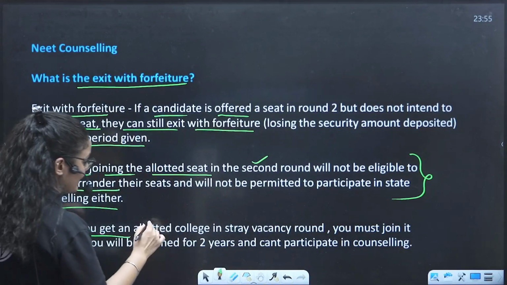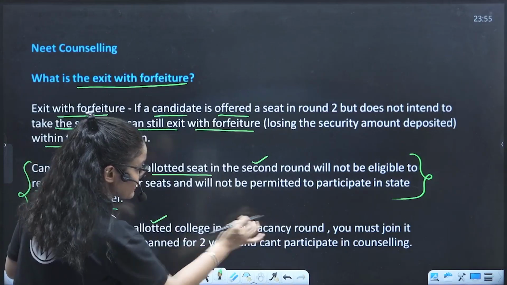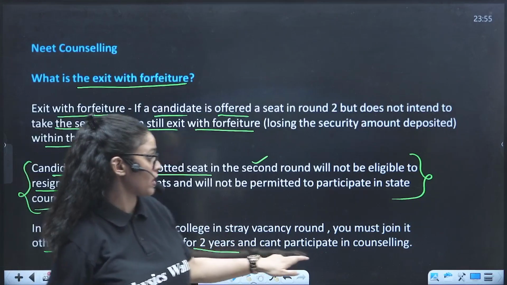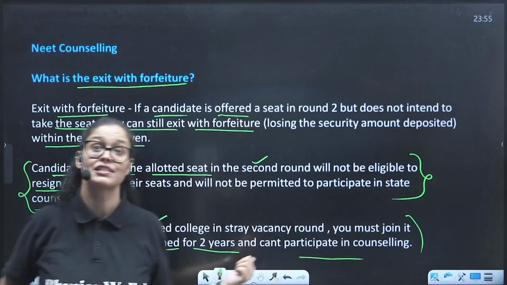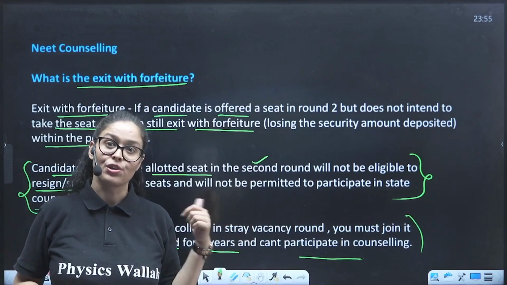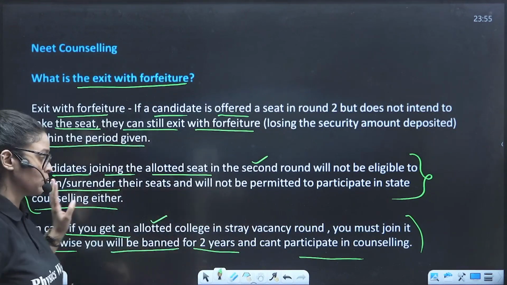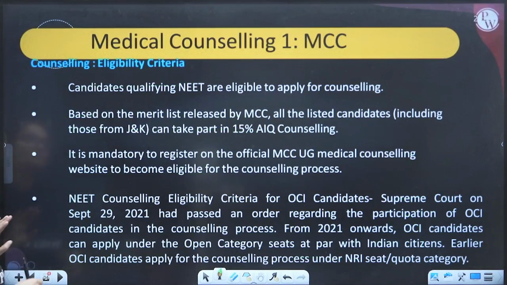In case you get an allotted college in the stray vacancy round, you must join it. Otherwise, you will be banned for 2 years and cannot participate in counseling. Again, this point is very important to mention. So if you leave any seat in the stray vacancy round, then you have to pay a big penalty.